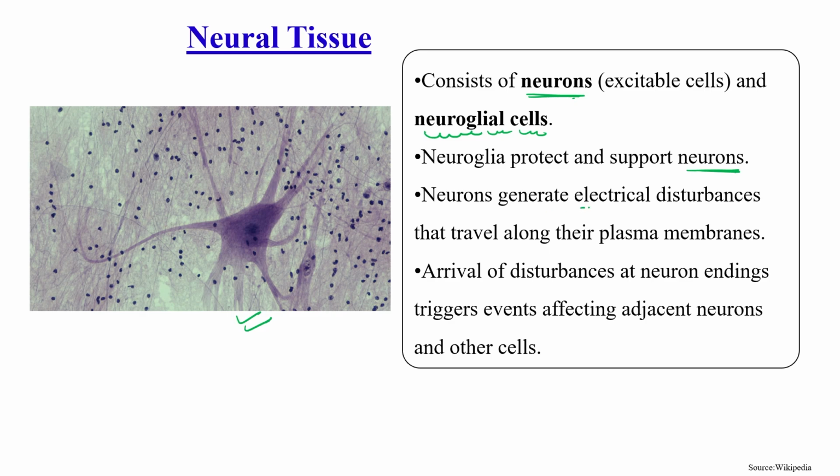Neurons generate electrical disturbances that travel along their plasma membrane, and arrival of this disturbance at the neural ending triggers events affecting adjacent neurons and other kinds of cells. So this is known as neural tissue.